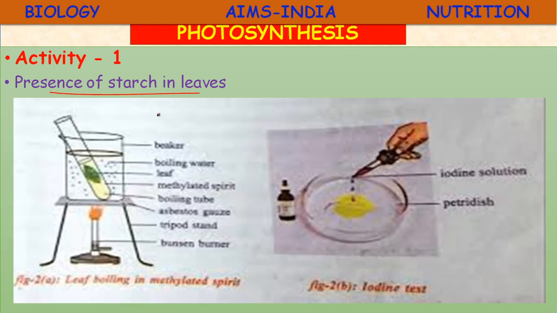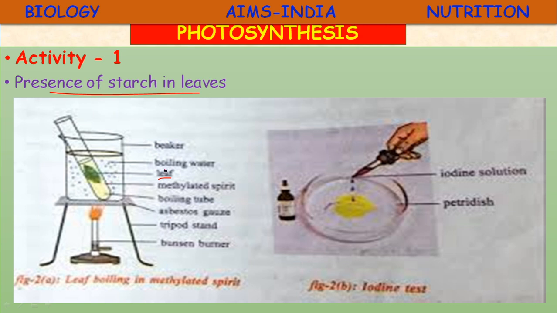So this experiment is clearly given in your textbook also. The same picture I have taken here. So let us take a leaf from a plant, and we can select a soft, thin leaf so that it is easy to perform the experiment. You have to do this experiment with a leaf which is exposed to sunlight from morning to evening, because throughout the morning the photosynthesis reaction takes place. So select a leaf and arrange the apparatus like this.